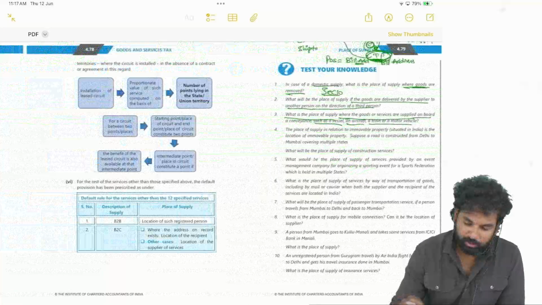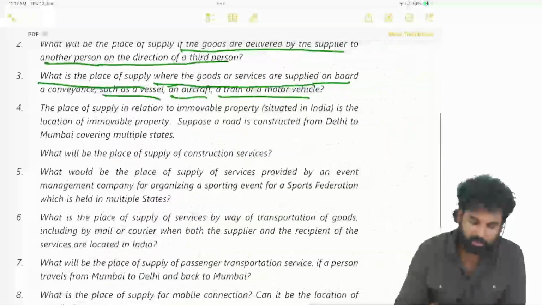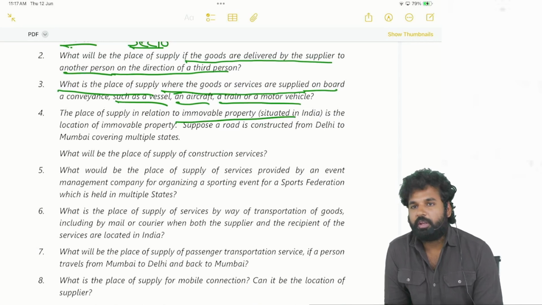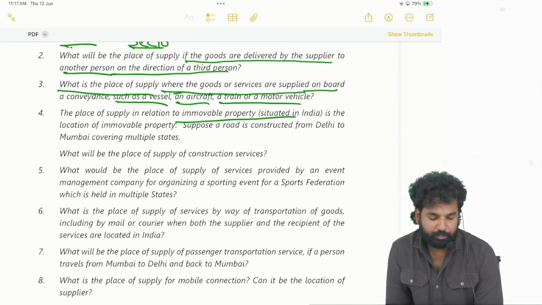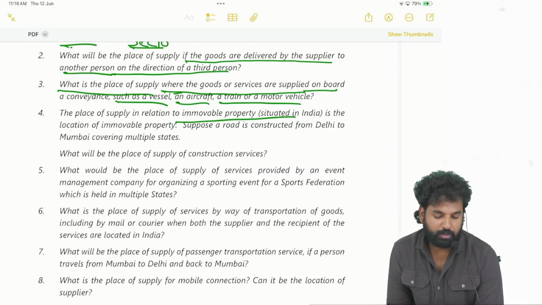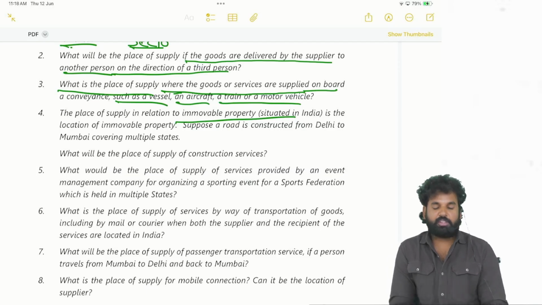Next case, place of supply in relation to immovable property situated in India is the location of the immovable property. Suppose a road is constructed from Delhi to Mumbai covering multiple states. What will be the place of supply of construction service, he is asking.